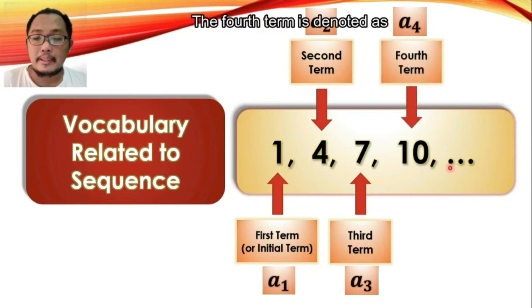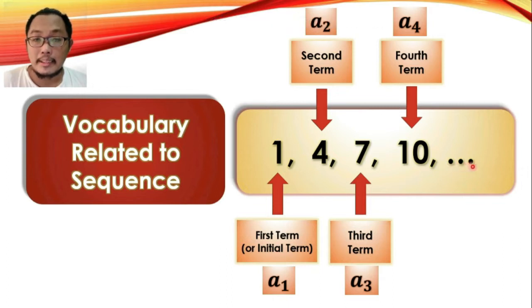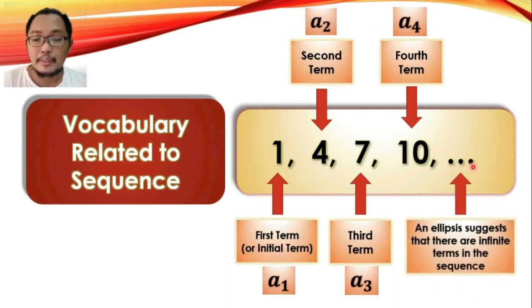So you will notice that there is an ellipsis here, for which this suggests that there are infinite numbers of terms in this particular sequence. That means that the list of numbers goes on forever.